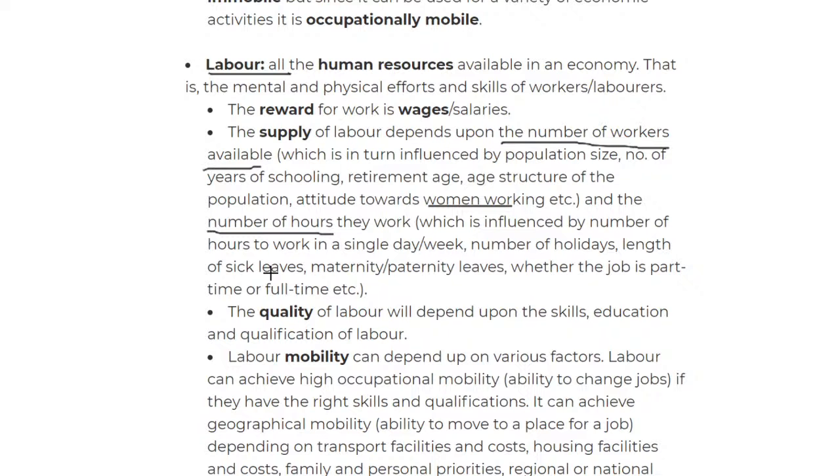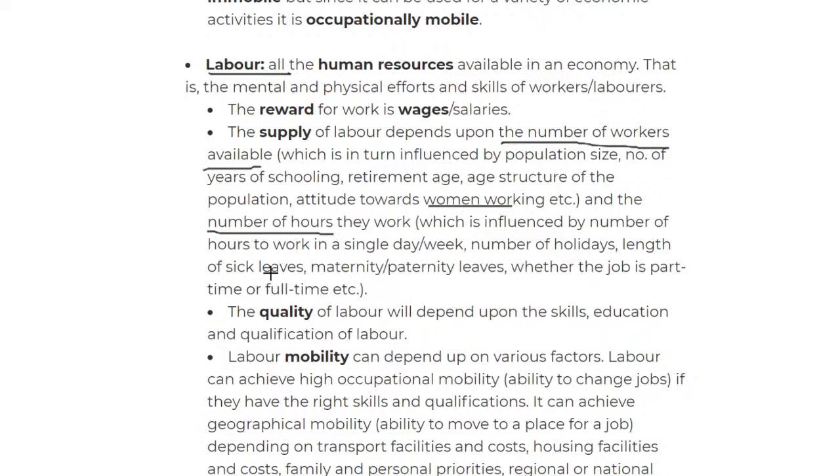If I'm doing full-time, there will be more labor. And then some countries, it is a must to give them holidays. Maybe if you have more public holidays, then it's going to reduce the labor. Then we have the maternity, paternity leaves, that is biological factors, and no one can stop that. But it can change from country to country with the maternity leaves. Some countries don't tolerate it, maybe only when you're like 8 months pregnant, 6 months pregnant. That's when you can have leave. But it depends again from day to day, from time to time. So it changes as new regulations are made.